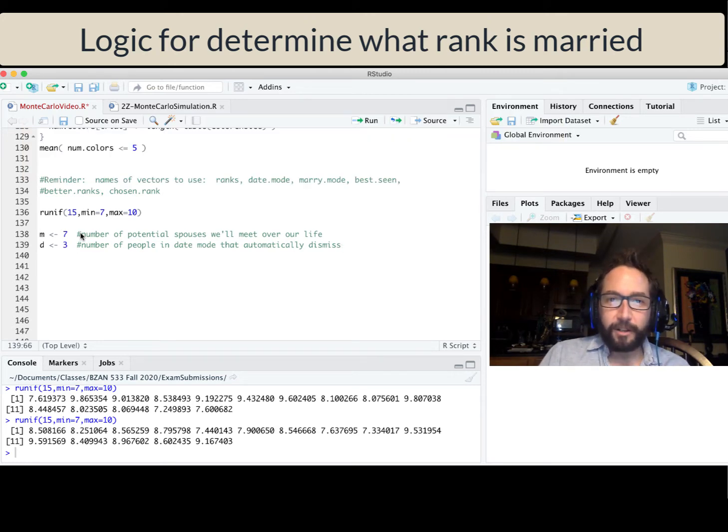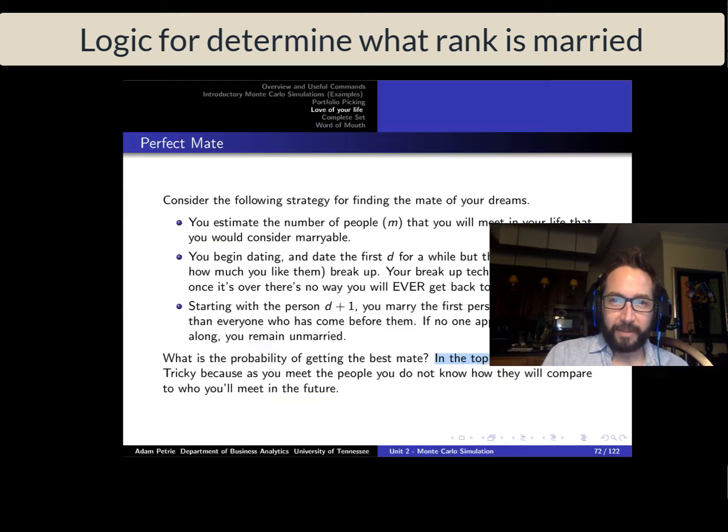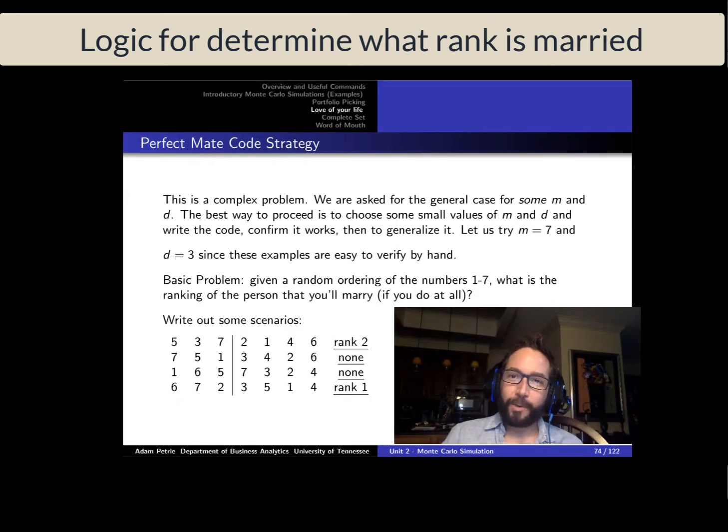So let's look at just a few examples of who we end up with, and this is also in the notes as well. I find that whenever trying to tackle a fairly complex simulation, it's useful to just think through a few potential examples and anticipate what your code should actually be returning to you. That way you know when your code's working or when it's not working. And so let's start out by considering a few scenarios. So here is some sequence of 7 potential spouses that we run into. And the difference with these numbers and the random uniform numbers that we used in the motivating example is here I've converted these into ranks.